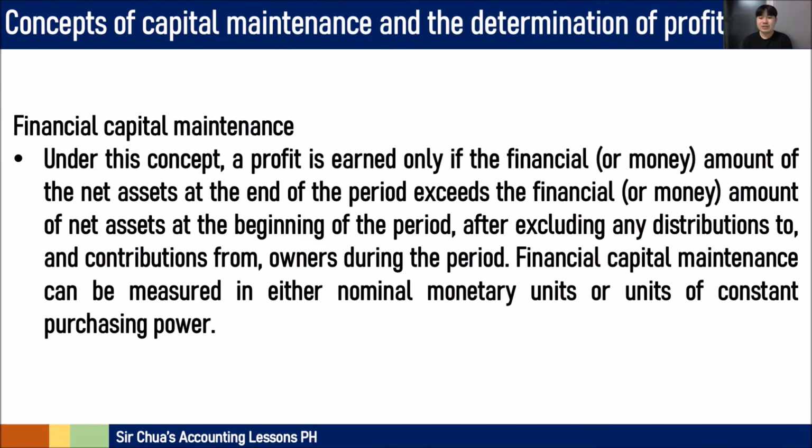Okay, so under the financial capital maintenance concept, there is profit if the financial amount of net assets at the end of the period exceeds the financial amount of net assets at the beginning of the period. Pag mas malaki daw yung ending balance ng equity mo versus a beginning balance ng equity, ibig sabihin lumaki daw. So, dahil lumaki, from beginning going to end, nagka-profit ka. Okay? Financial capital maintenance can be measured in either nominal monetary units or units of constant purchasing power.